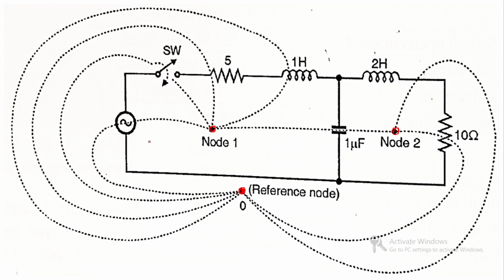In this particular loop you can see the voltage source, the switch, the resistance and the inductance. So these four elements are in loop 1 only. In the same way this inductor and this resistor are in loop 2 only. Now this capacitor is in between loop 1 and 2. So this is our basic observation.